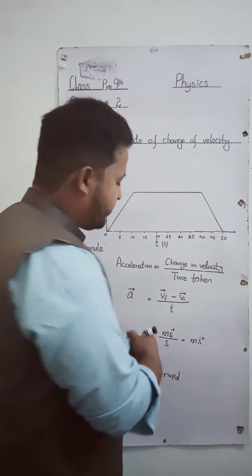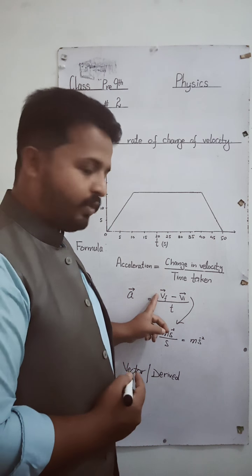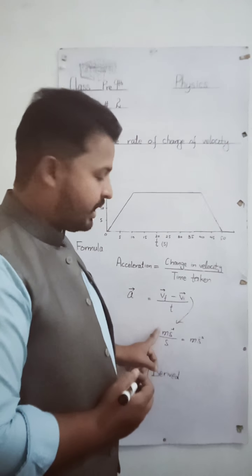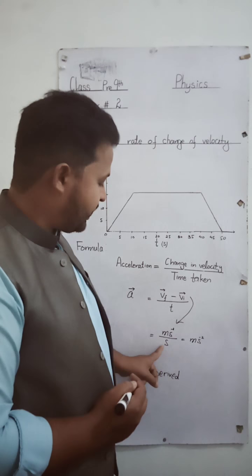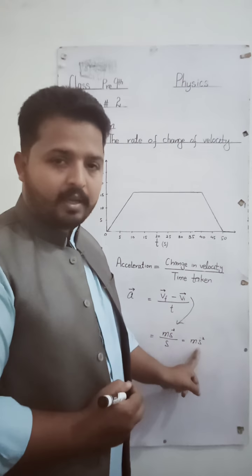So we can derive its unit from its formula. The unit of velocity is meter per second and the unit of time is second. So meter per second over second becomes meter per second square.